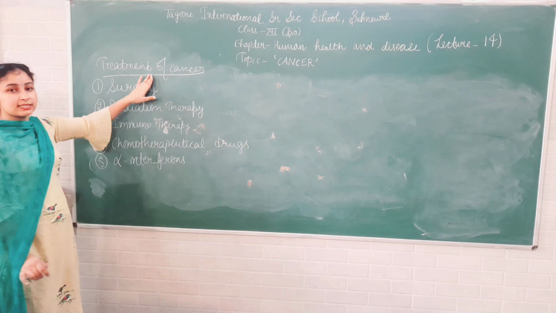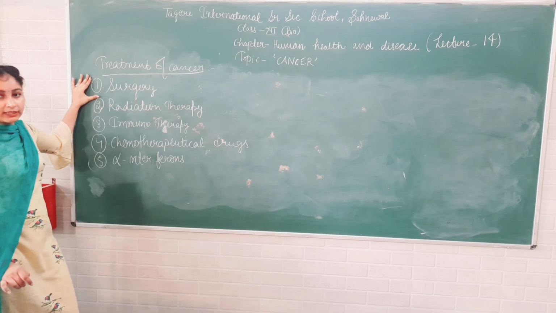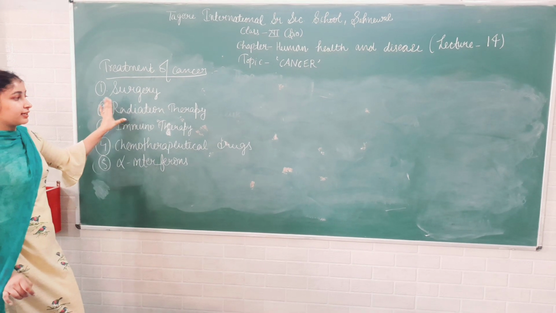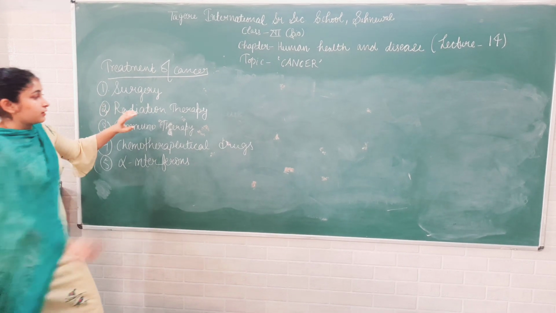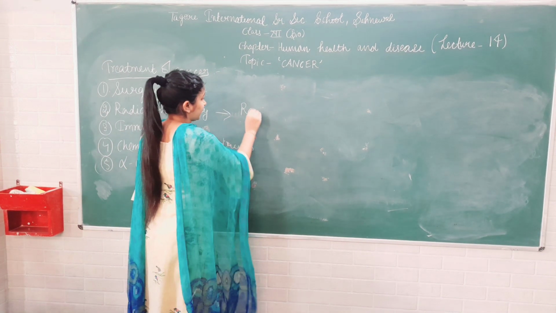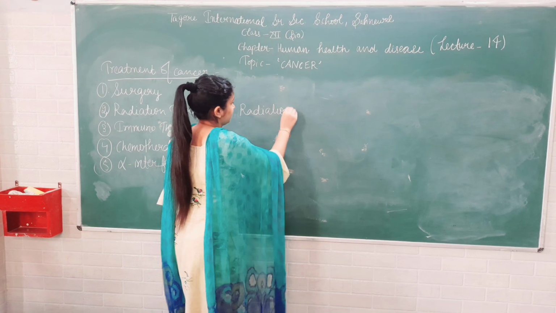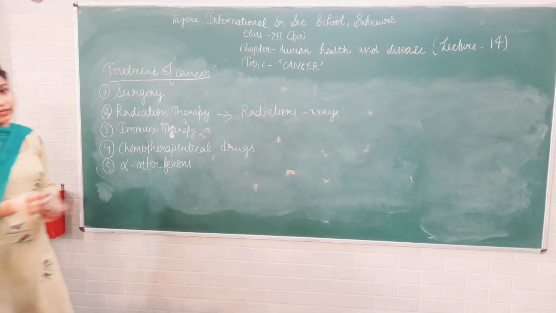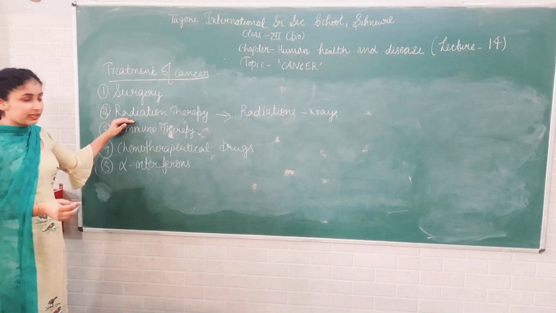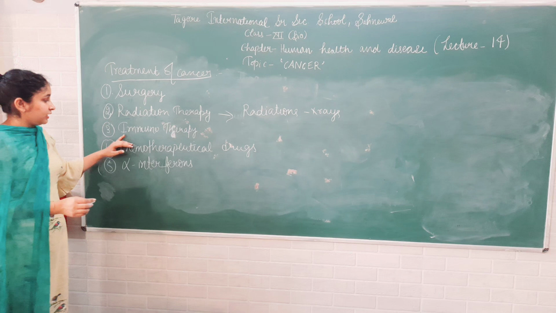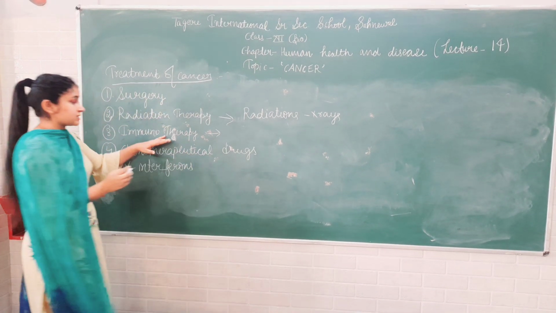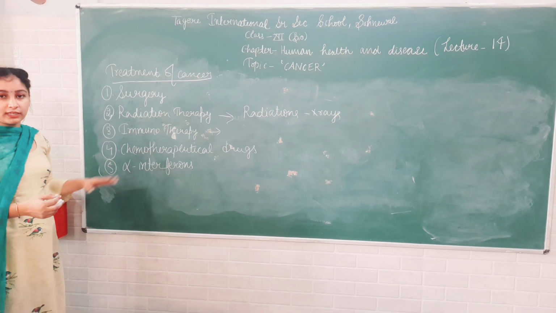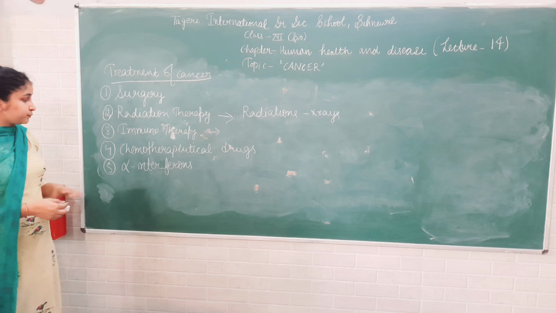Next is how cancer is treated. First, the common method is called surgery. Second is radiation therapy. In this case, radiations like X-rays are used. These also help to detect the cancer. They also destroy the cancer cells. So this is called radiation therapy. Then immunotherapy. In this case, the immune system is boosted by means of this therapy, so that the person can fight the cancer.